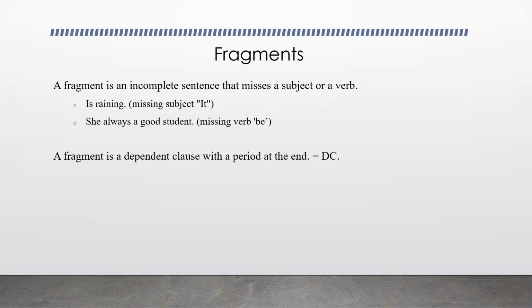Also a fragment is a dependent clause with a period at the end. If you remember, in the previous video, we talked about the differences between independent clauses and dependent clauses, and I said that in order to make a sentence, you need at least one independent clause. You cannot create a sentence with a dependent clause. For example, "Because I was running late for work." Because it's only one dependent clause with a period at the end, it is considered a fragment.